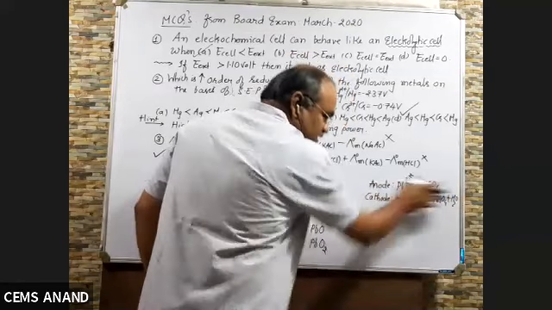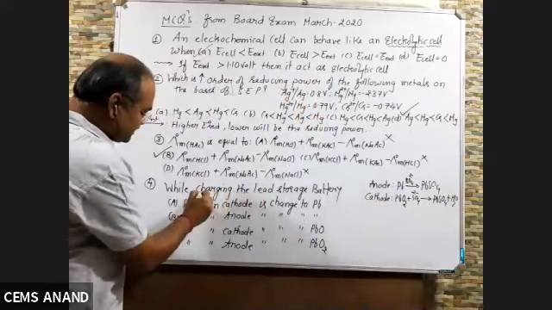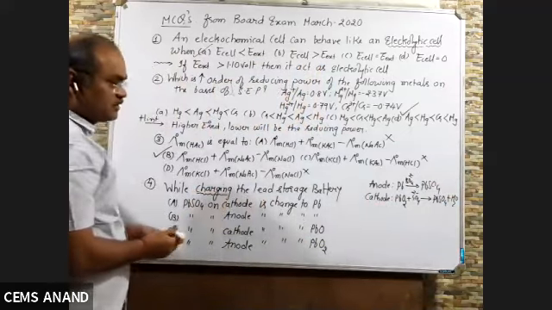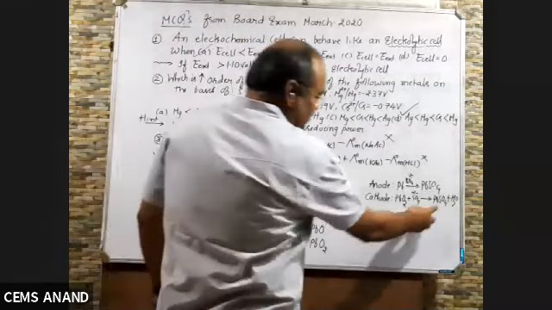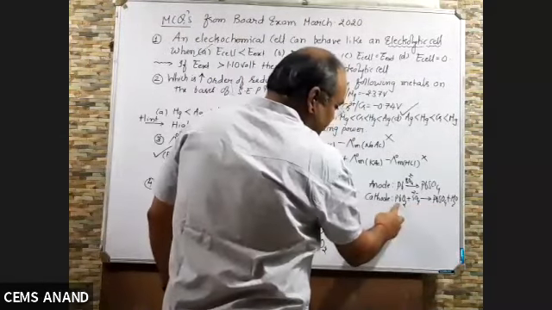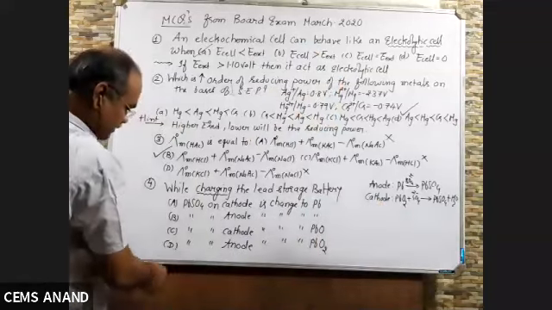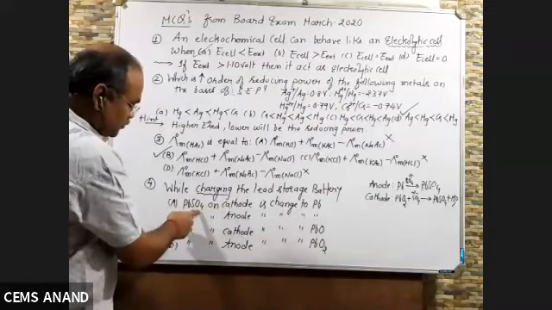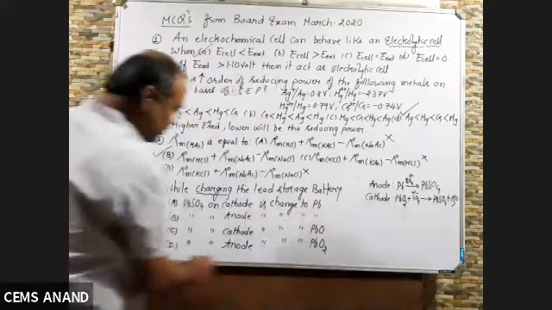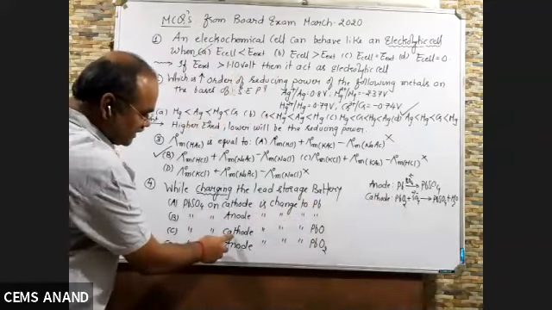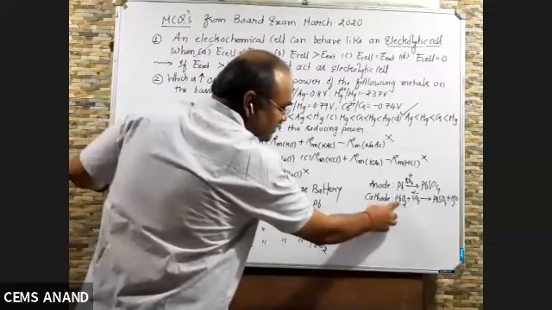These are for the discharging cell. Here they have asked about charging. So what will happen in charging? The reverse reaction takes place. PbSO4 is converted to PbO2 at the cathode.